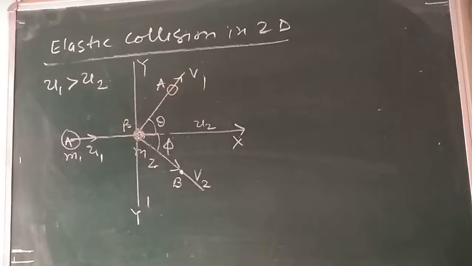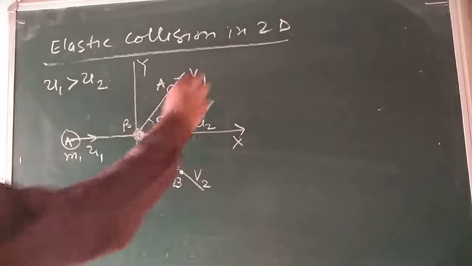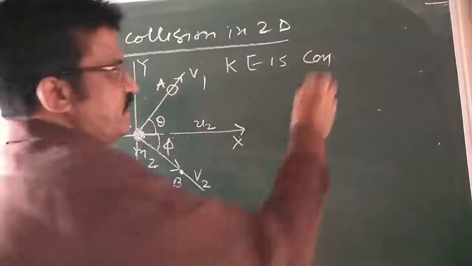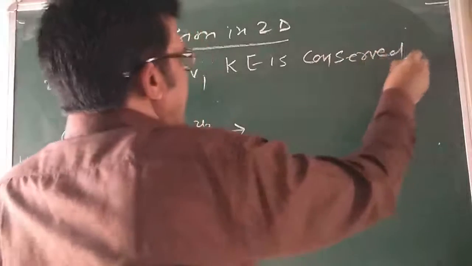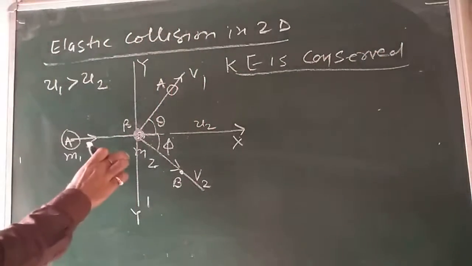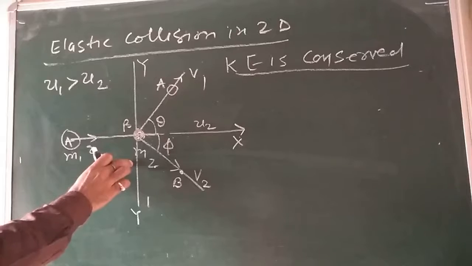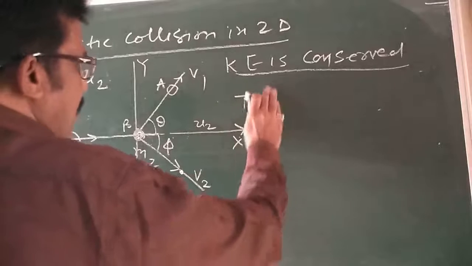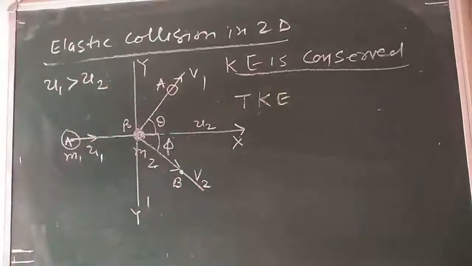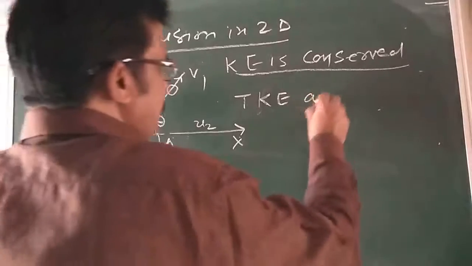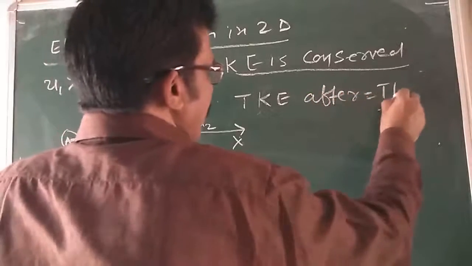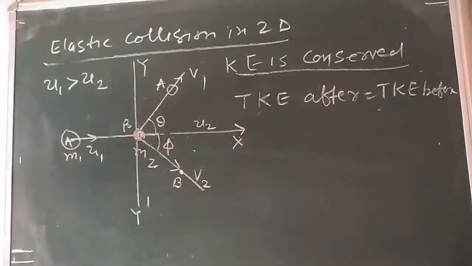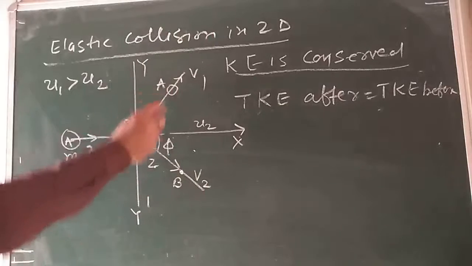Now, as the collision is elastic, the kinetic energy is conserved. So the kinetic energy before must be equal to the kinetic energy after. Write down the total kinetic energy after collision equal to total kinetic energy before collision. After collision, the velocities are v1 and v2 respectively.